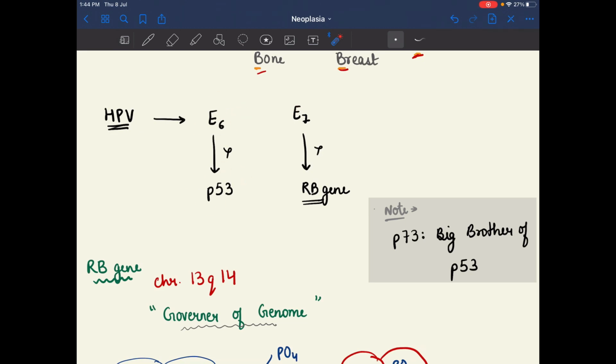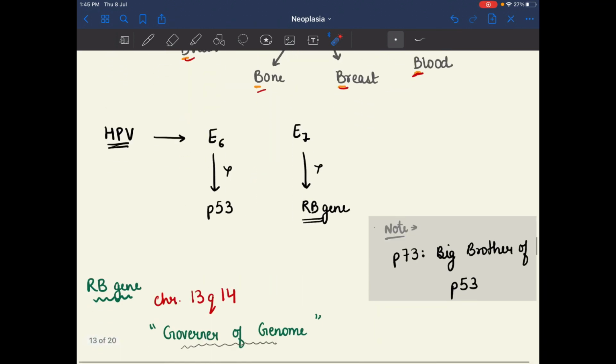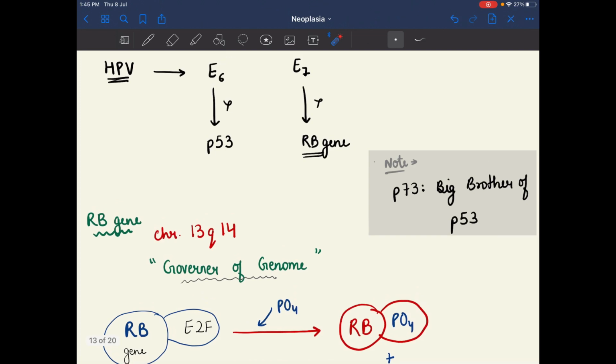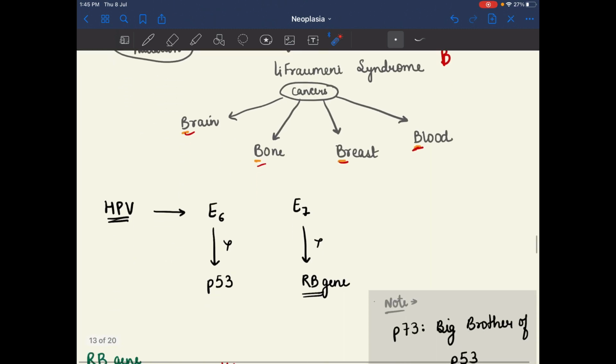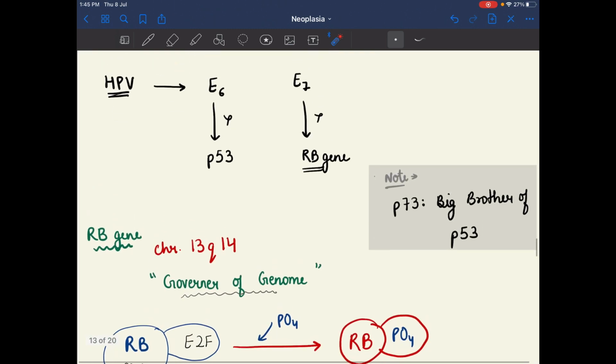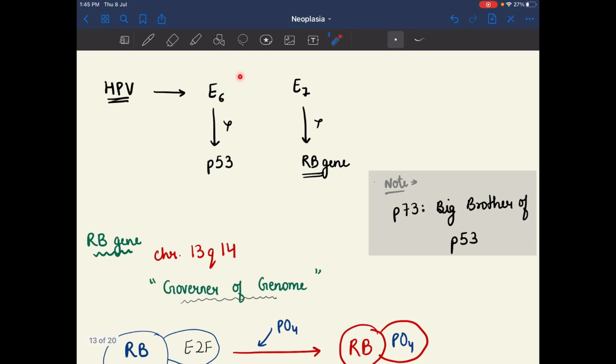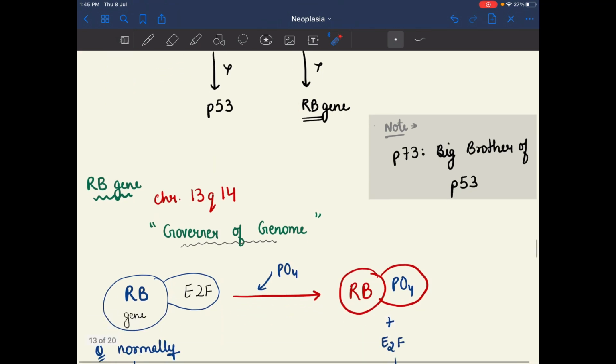E6 inhibits P53 and E7 inhibits RB. P73 is the big brother of P53. This is about the P53 associated disease. And in HPV basically E6 and E7 both act, and there is inactivation of the P53 and RB gene.